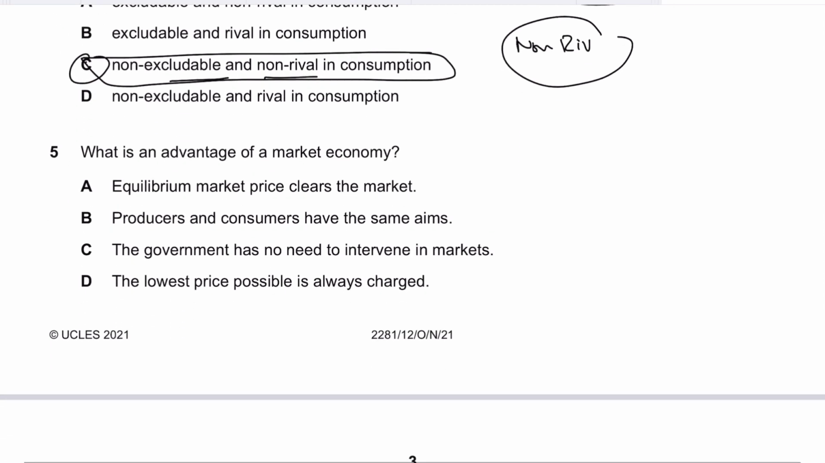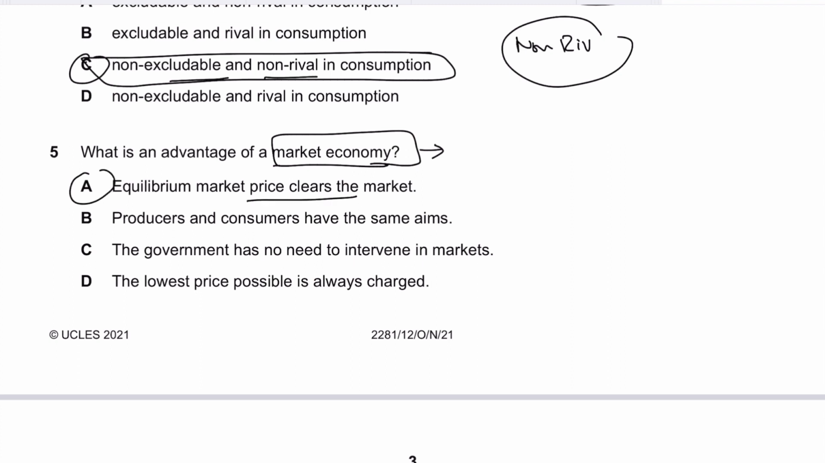Question 5 states, what is the advantage of market economy? Market economy is an economy where resource allocation is done on the basis of demand and supply. There's a lot of competition. The private sector dominates, as in if it's a 100% free market economy, all resources will be allocated by the private sector. There will be no state intervention. It comprises all those firms who are allocating resources based on the demand and supply mechanism, or the price mechanism. So the answer is A, equilibrium.